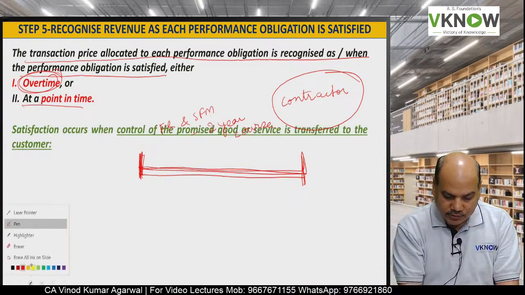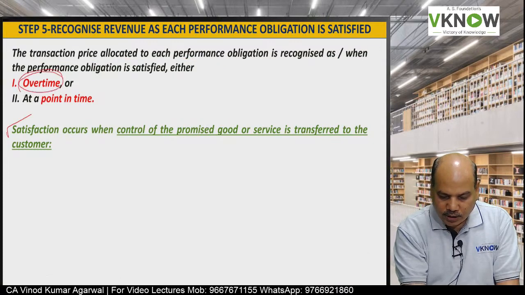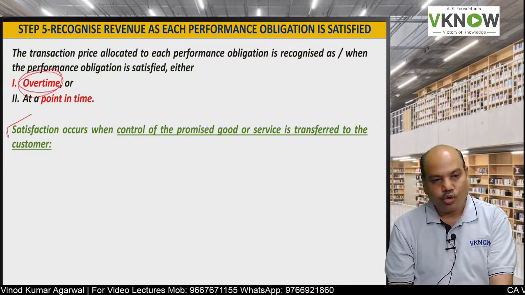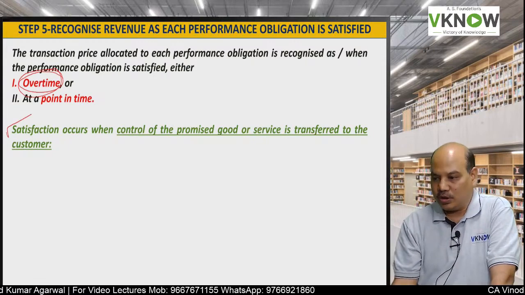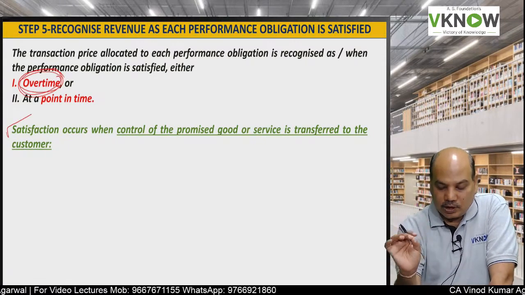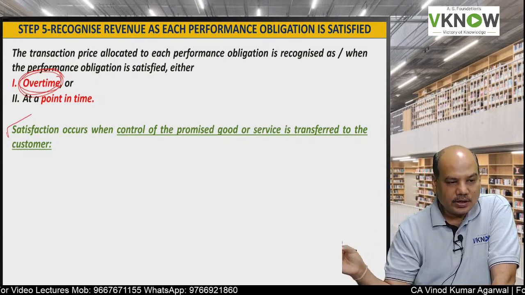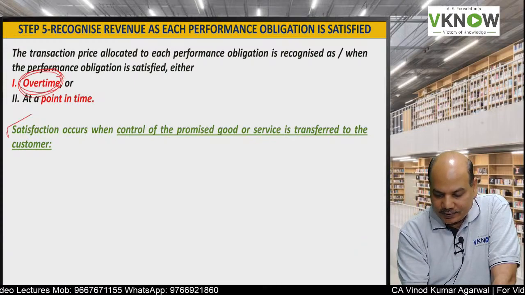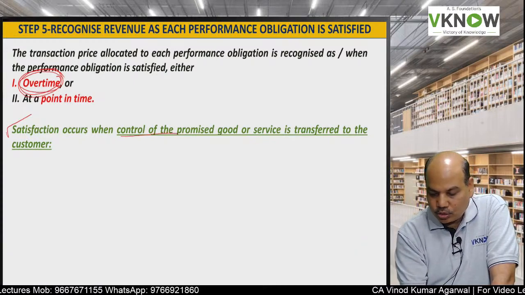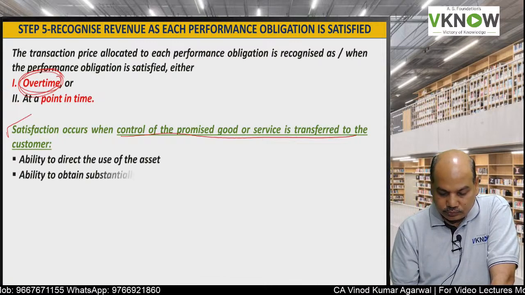Now, for exam purpose, when will you apply the satisfied over time basis for revenue recognition? Satisfied over time will be applied when certain conditions are satisfied. Satisfaction occurs when control of the promised goods and service is transferred to the customer.